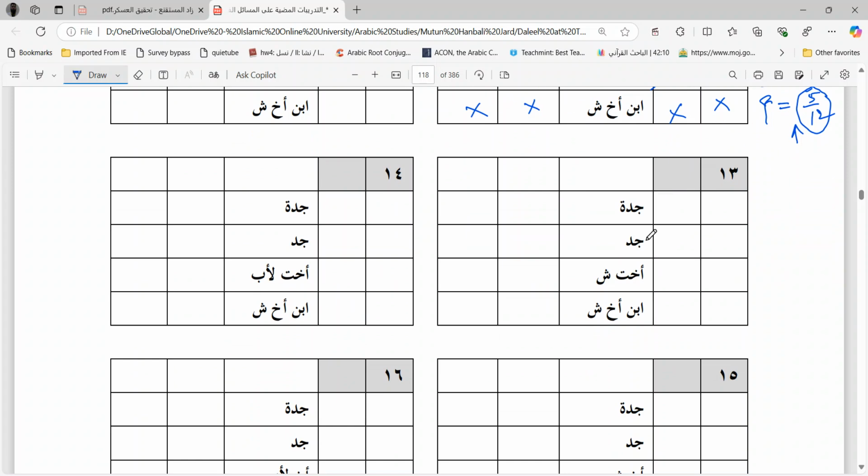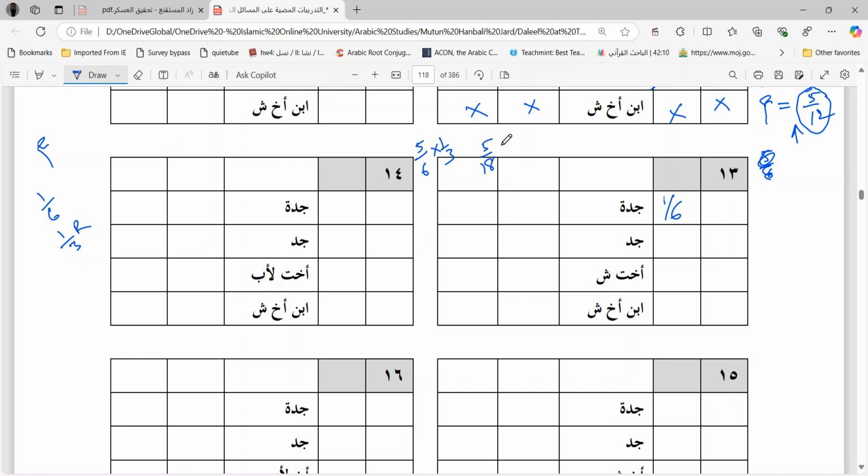Number 13, you have Jadda, Jad, Ukht Shaqiqa, and Ibn Akh Shaqiq. So in this case, Jadda will take 1 by 6. Again, what remains after giving Jadda 1 by 6 is 5 by 6. 5 by 6 is greater than 1 by 6, which means here we have to see whether Muqasama is better, or 1 by 6 is better, or 1 by 3 of the remaining is better. So we will write down the answers. First let us find 1 by 3 of the remaining, which is 5 by 6. 5 by 6 is remaining. 1 by 3 of 5 by 6 is how much?